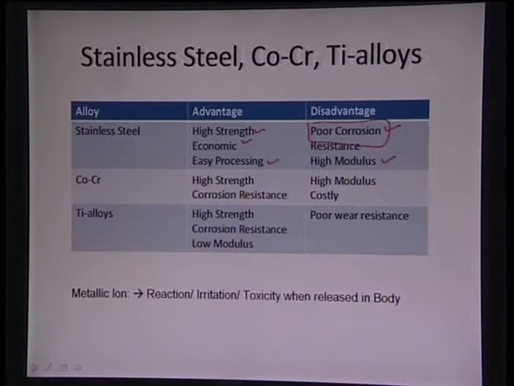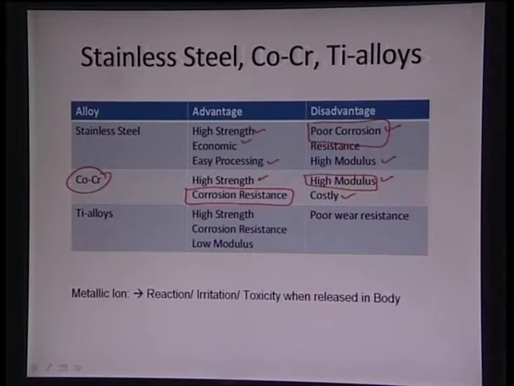So the first disadvantage of poor corrosion resistance is being negated in cobalt chromium alloys, that it has high strength, but at the same time it has very high corrosion resistance. But again, they also face the same problem, that they have very high modulus, and since this is a very specialty alloy, cobalt chromium, and both of them are very costly, that brings the cost very high.